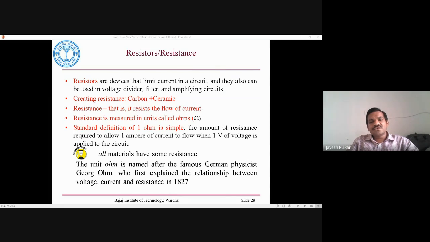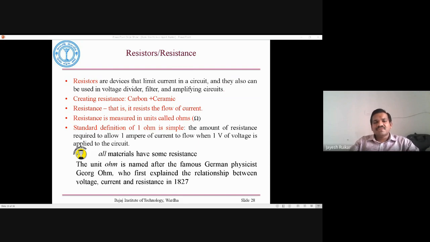In other words, if you connect a 1 ohm resistor across the terminals of a 1 volt battery, 1 ampere of current flows through the resistor. But there is a condition: it must be rated at least 1 watt.